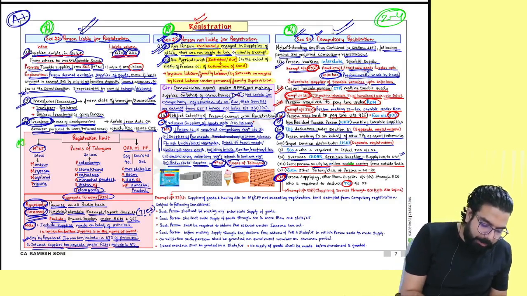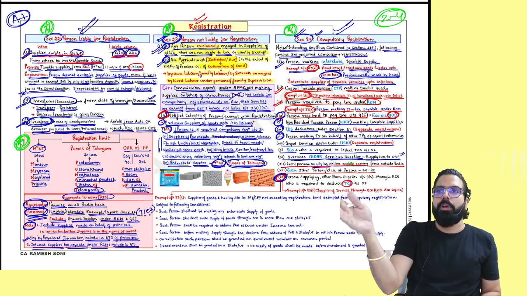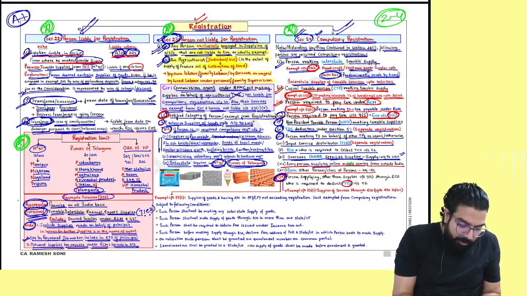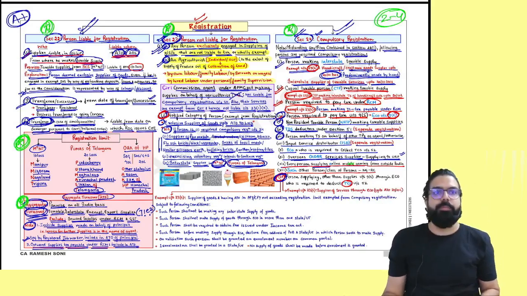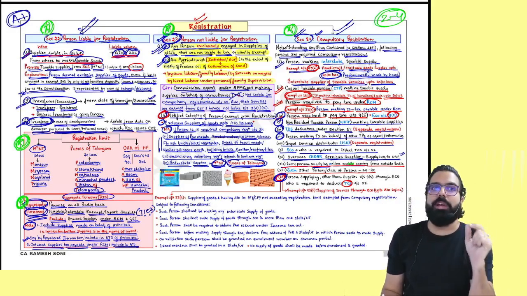Please remember the limit. You'll remember, everyone. 10 lakh, 10 lakh, 20 lakh, 20 lakh, 40 and 20. Will you remember? Please do some questions on aggregate turnover. Whenever I am telling important points, please mark it. Okay, everyone? Please do some questions on aggregate turnover.